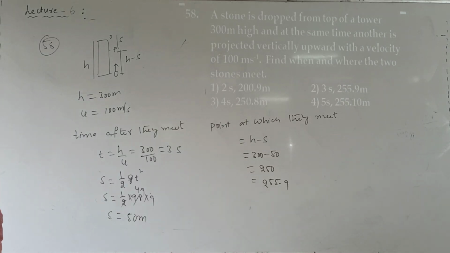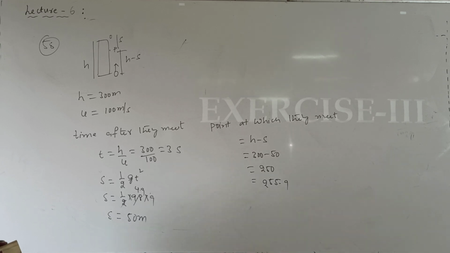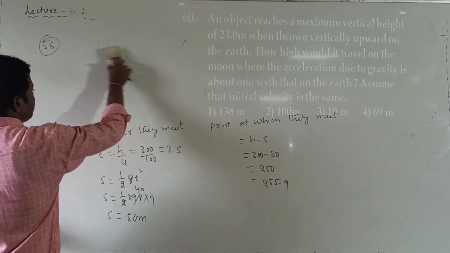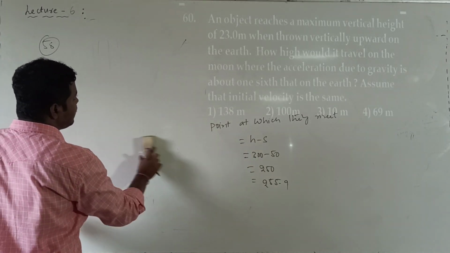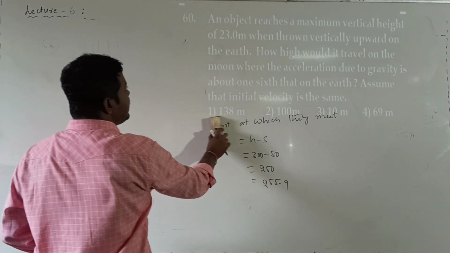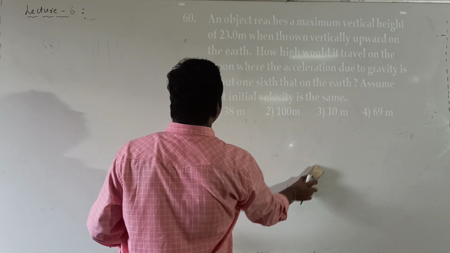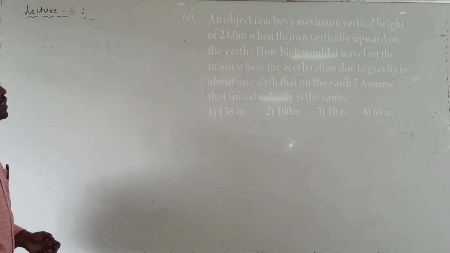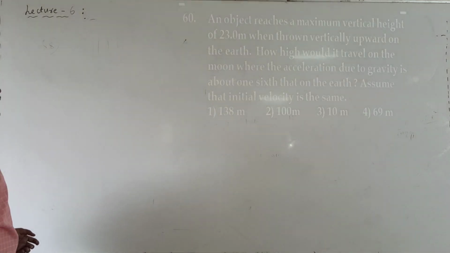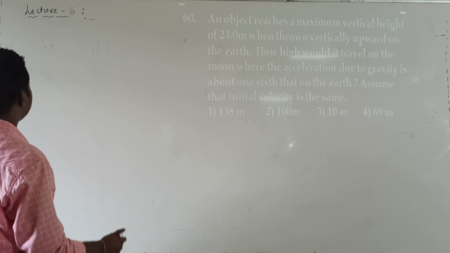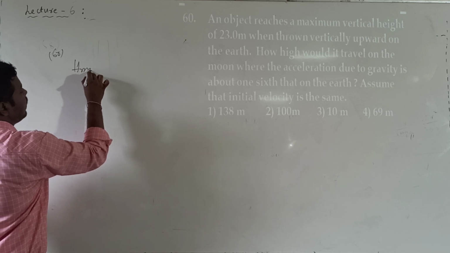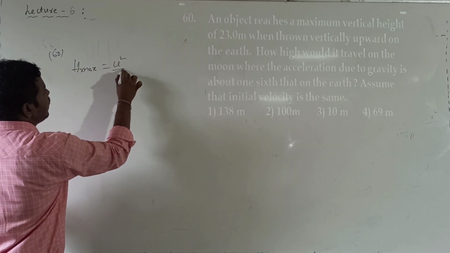After this, the last question of this exercise of level 2, that is question number 60. An object reaches the maximum height of 23 meters when it is vertically projected upwards from the earth. How much height will it travel on the moon, when the acceleration due to gravity is about 6 times less than the earth value? So this is the question related with the maximum. What is h max formula? H max is equal to u square divided by 2g.